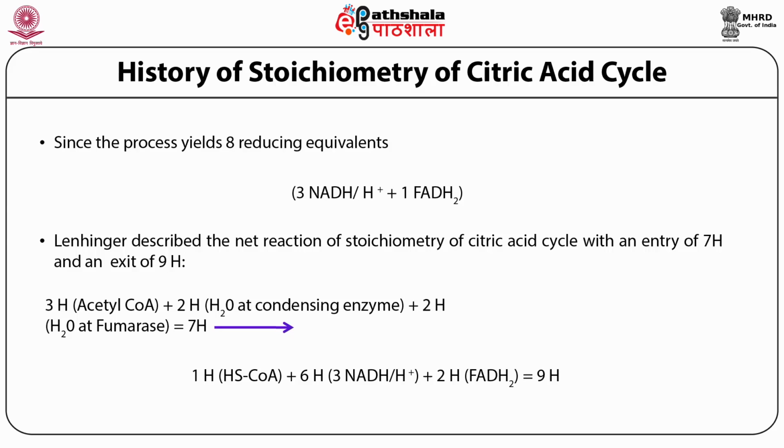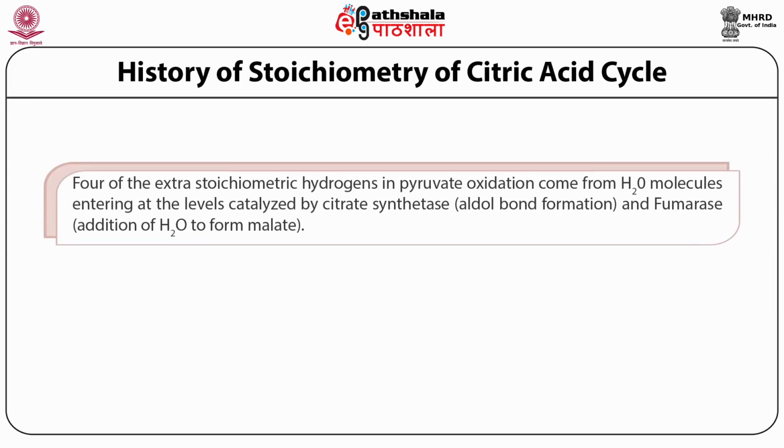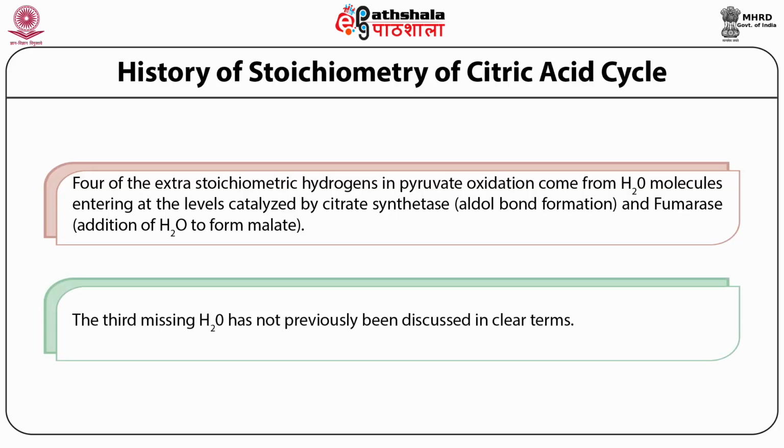Since the process yields 8 reducing equivalents, Lehninger described the net reaction stoichiometry of the citric acid cycle with an entry of 3 waters. 4 of the extra stoichiometric hydrogens in pyruvate oxidation come from water molecules entering at the level catalyzed by citrate synthase and fumarase. The third missing water molecule has not previously been discussed in clear terms.